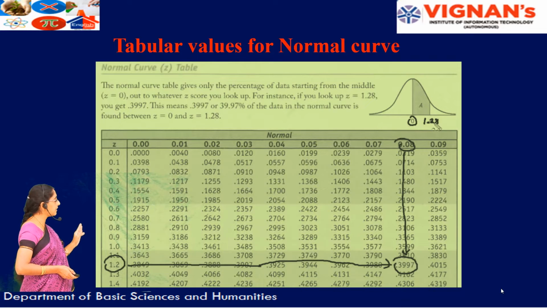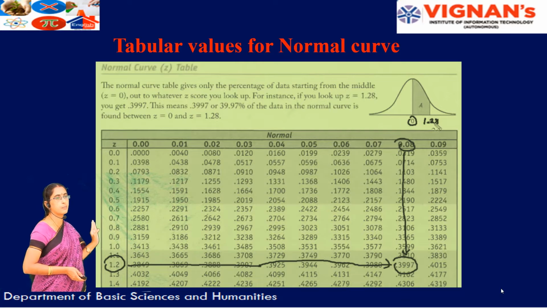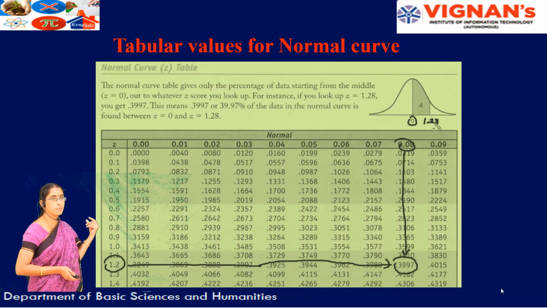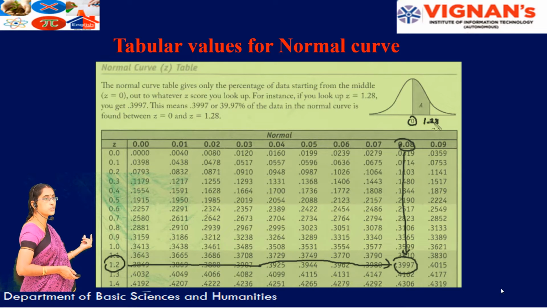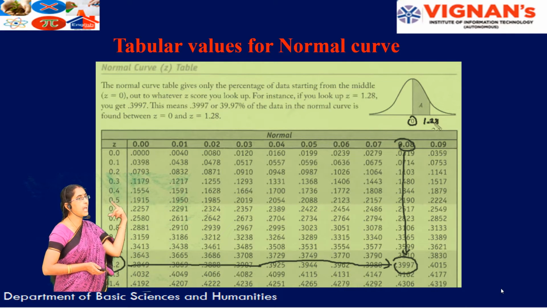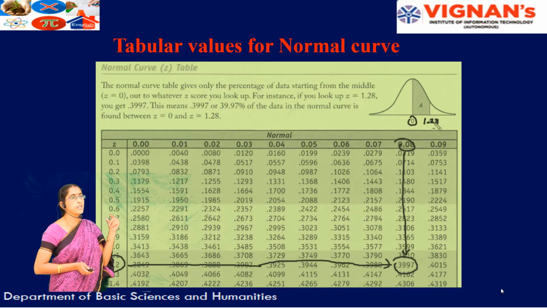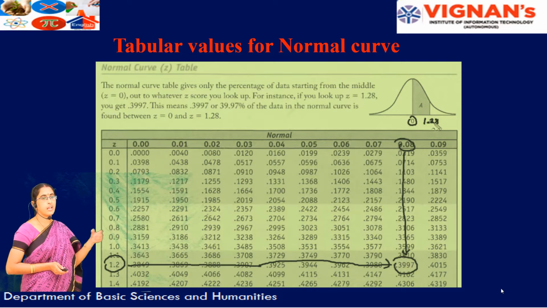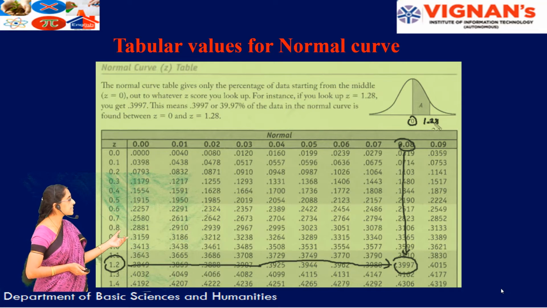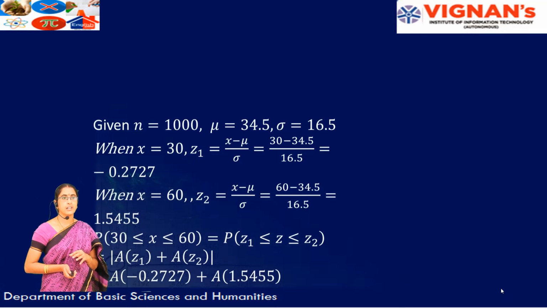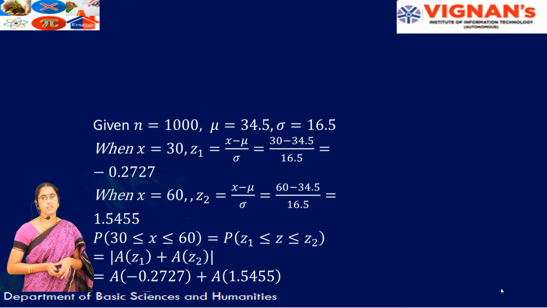So here I have rounded off that value also. If z equal to 1.28, take 1.2, and in 1.28 the second digit after the decimal is 8, so that is 0.08, because if you add those two, 1.2 plus 0.08 is 1.28, so that is the value given there. I have rounded off that particular value, that is 0.3997. So like that you have to consider the tabular values for solving the normal distribution problems.